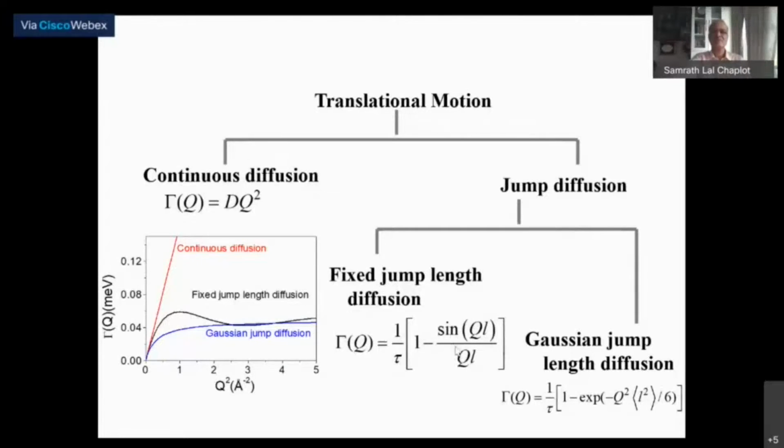For example, the fixed jump length diffusion has some oscillatory behavior because of this sine theta over theta kind of function. So you have some oscillations in Q. This one doesn't have an oscillation; it is just exponential, so it builds up and tends to a certain position. So this is a Gaussian jump distribution, versus a fixed jump length diffusion. If you have continuous diffusion, then this will just continuously keep going.